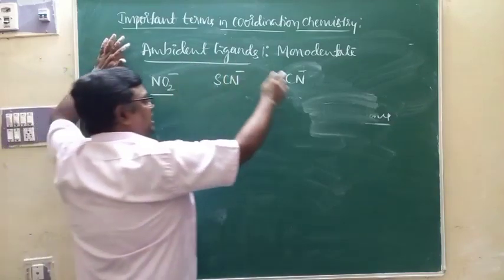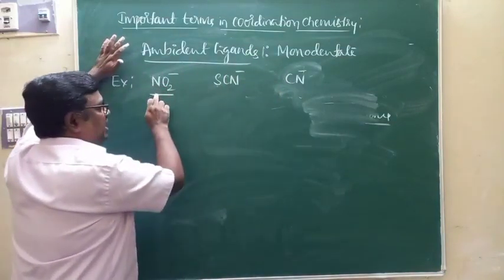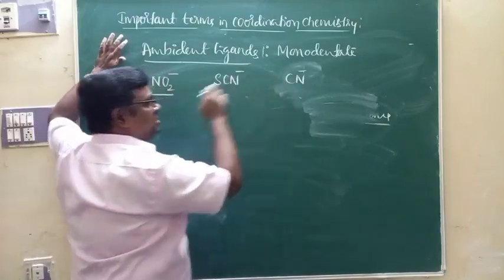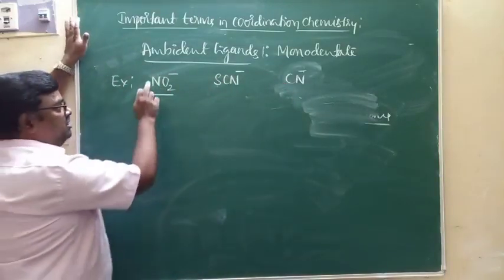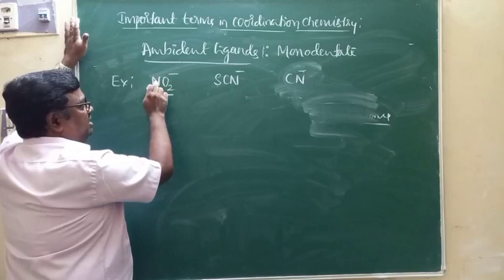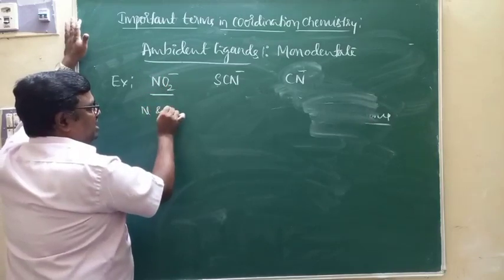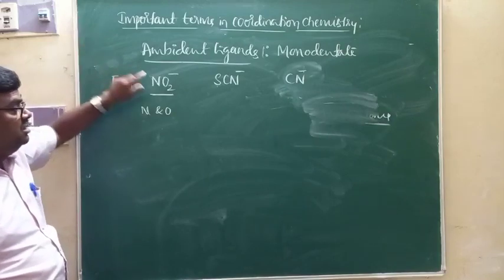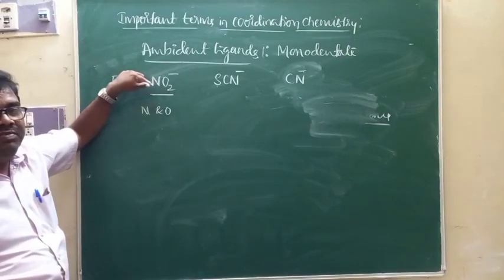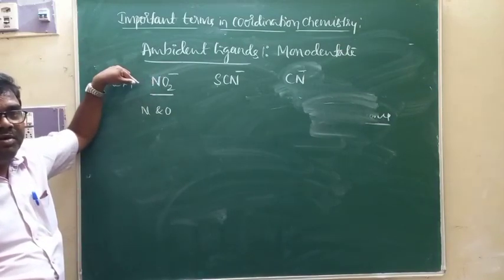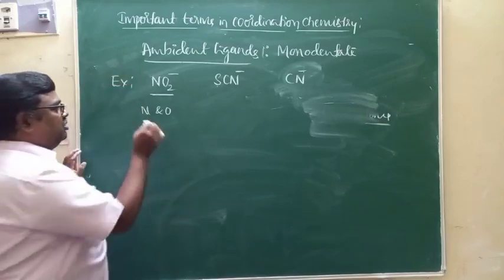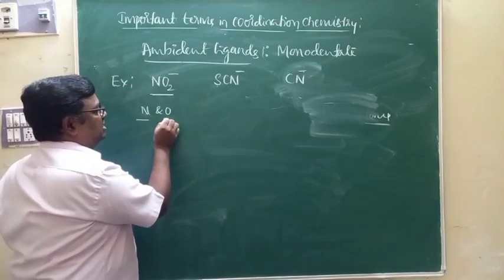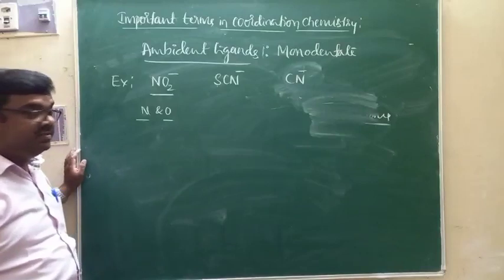They are all monodentate ligands, but they are characterized by more than one donor atom in their molecules. NO2 minus is characterized by nitrogen and oxygen atoms as donor atoms. But NO2 minus will form a coordination bond with the central metal ion through either nitrogen or oxygen at a time.